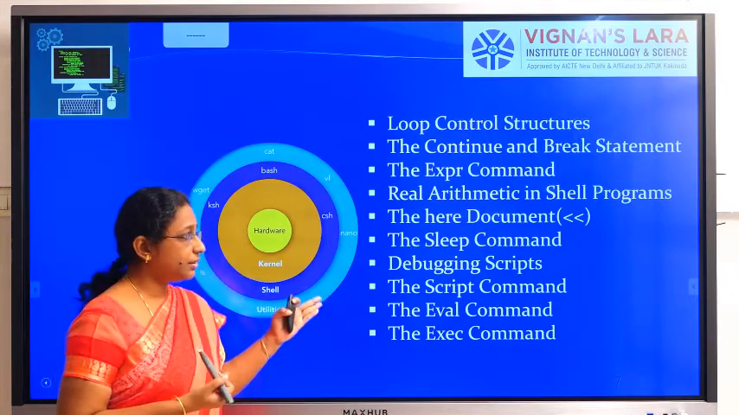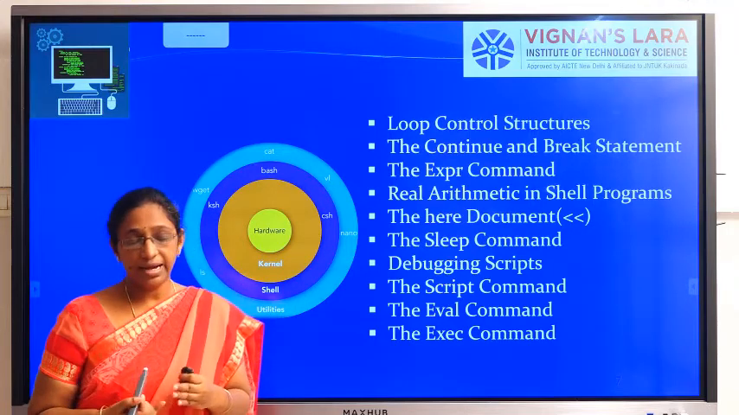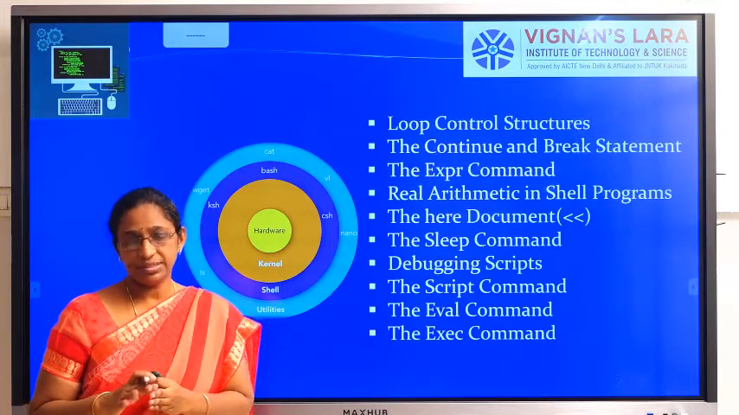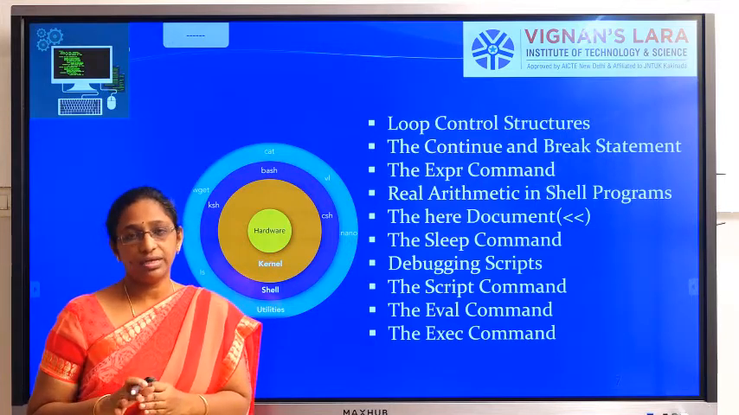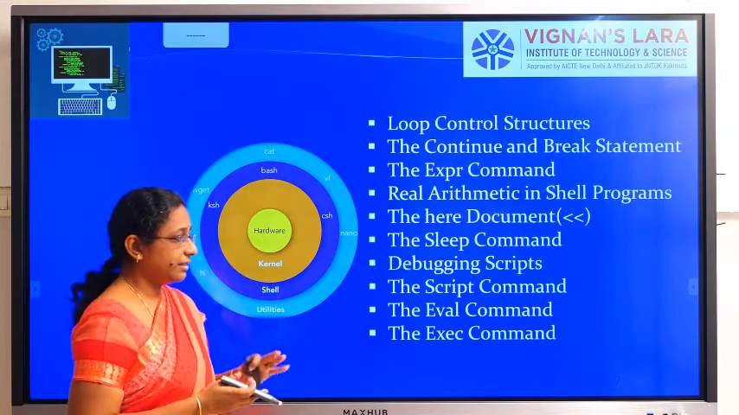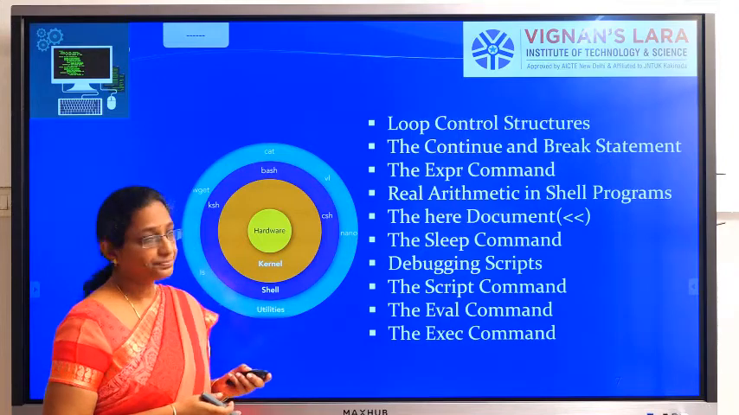What are the syntaxes for doing that, like addition, subtraction, division. All that you will be studying here, and similarly some other commands like the here command and the sleep command, where the sleep command is used to delay the execution of a command for some time. Some other commands you will be going through in this unit.